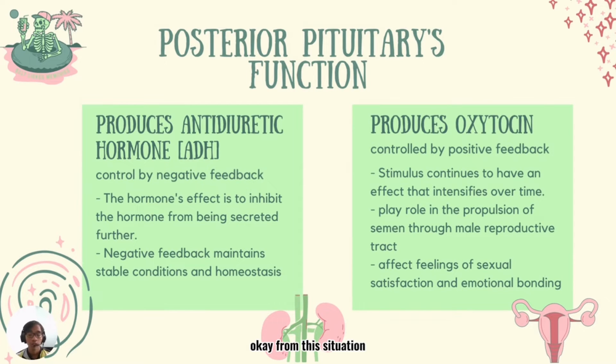From this situation we can conclude that the secretion of oxytocin is controlled by positive feedback, in which the stimulus continues to bring about an effect that ever increases in intensity. Oxytocin may also play a role in the propulsion of semen through the male reproductive tract and may also affect feelings of sexual satisfaction and emotional bonding.